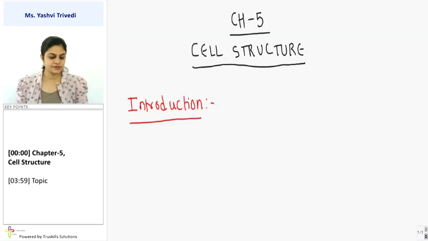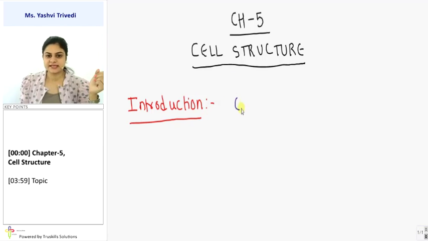Okay friends, so now we are starting with a new chapter, and that chapter is chapter 5, which is cell structure. First of all, let us see the introduction and the topics that we are going to cover in this chapter. Firstly, we are going to study what the cell is about, and you already have studied these things in your previous standards. So let us have a recap of that.